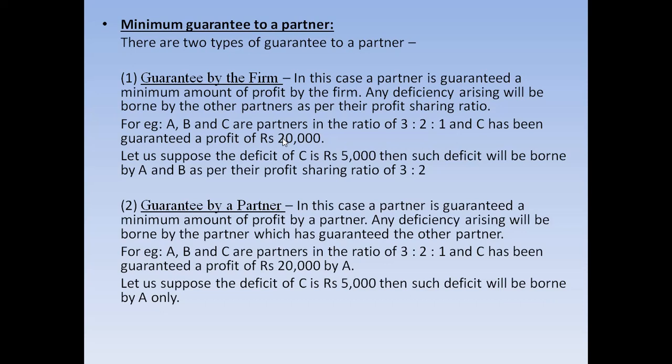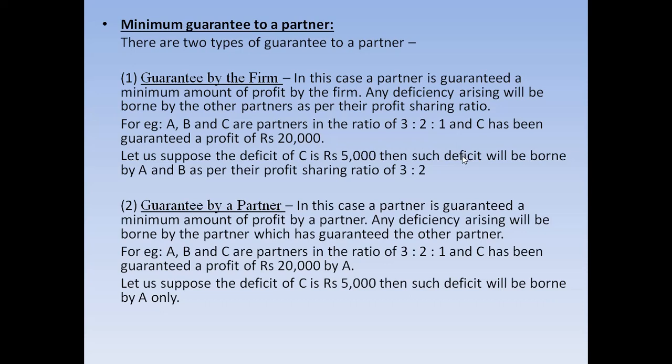Let us say in this example, C was guaranteed 20,000, and his shared amount of profit was 15,000. So what is the deficiency? The deficit is 5,000, isn't it? Now this 5,000 will be shared by A and B as per their profit sharing ratio. Between A and B, the profit sharing ratio is 3:2. At this point, we will not take C, because C's share of profit will not be taken into consideration, as C was guaranteed here.